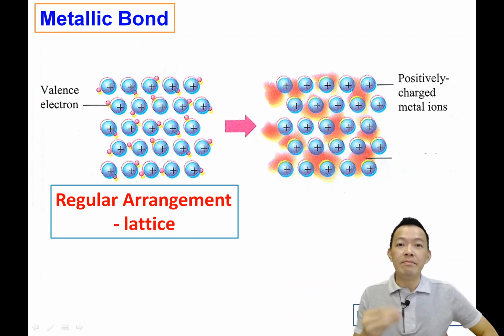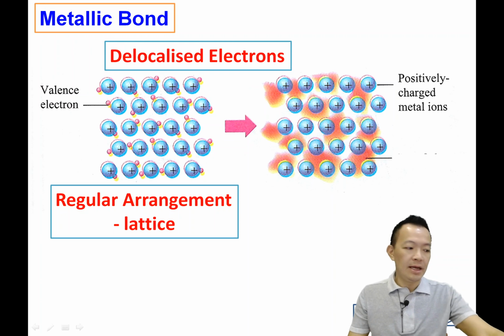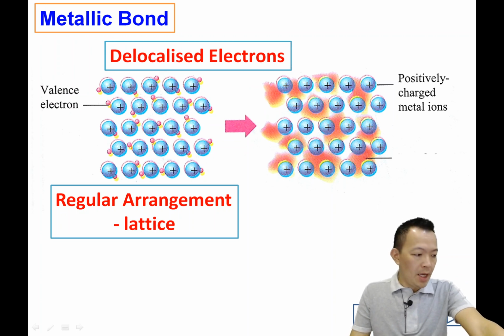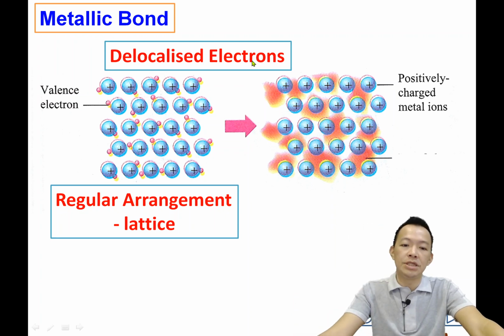Okay, and when they move freely, they will become delocalized electrons. What is meant by delocalized electrons? Electrons that have left their original position, electrons that run around randomly.